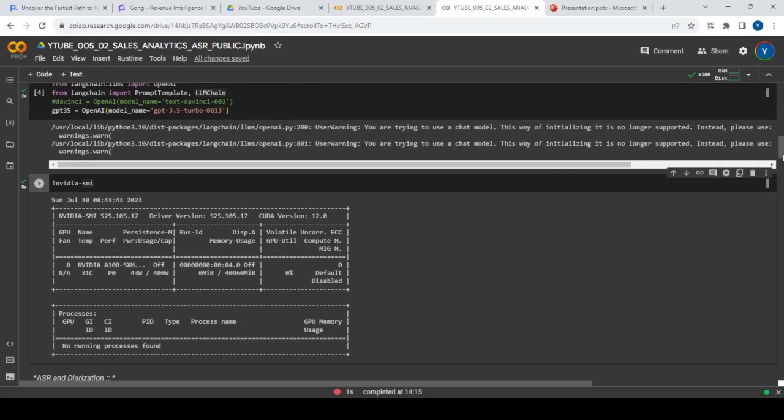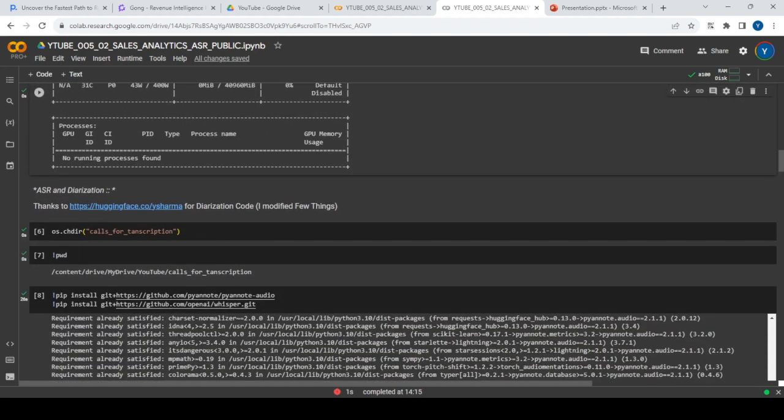Then with this command, I'm trying to find out how much GPU memory I have. Then I'm doing ASR and diarization. This is not my code. All the code is written by this specific repository, so shout out to them for providing this code. I have modified it a little bit, but basically it's trying to use Whisper for diarization, and I will walk through some of the steps for these specific parts of the code. Then we are installing the libraries that are needed for ASR and diarization. So these things are needed.